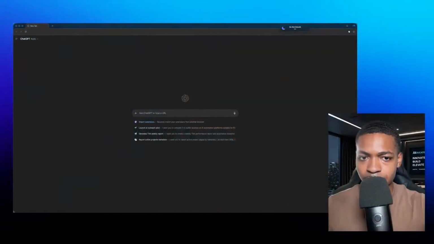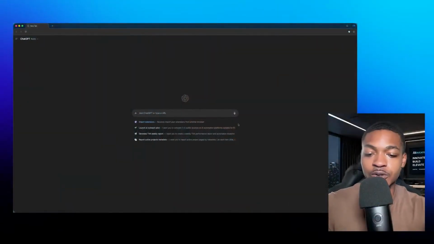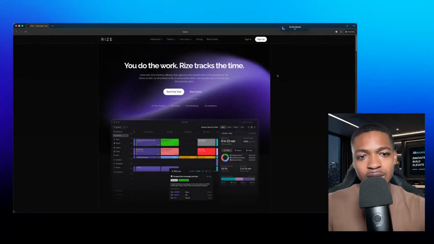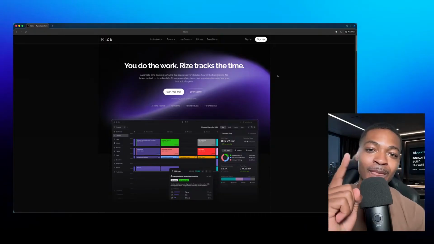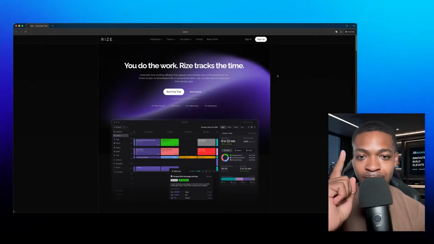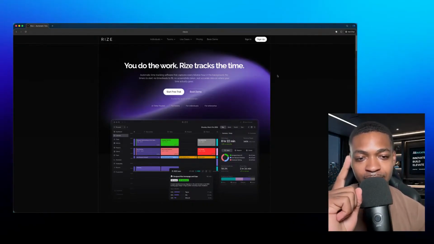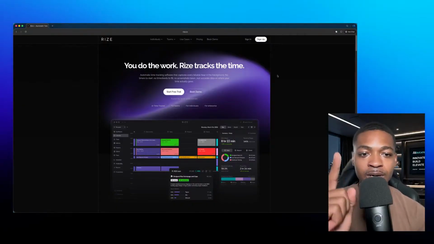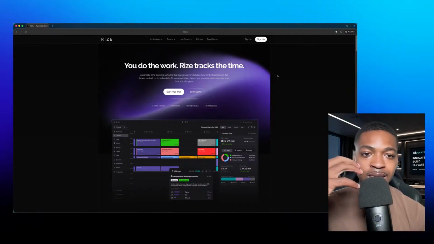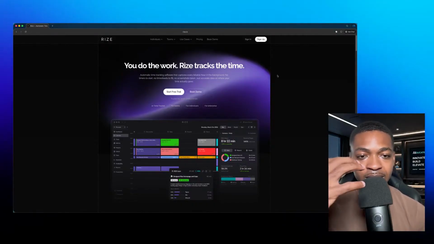I am going to go to rise.io, and we are going to clone this app. You want to know why we're cloning this app? We're cloning this app because I had it before and I had a free trial and I really liked it, but I didn't stick with the app because it was a little bit confusing, you know? And I liked it, but I want to make something that's just a little bit simpler. One thing that I can use internally for me and stuff like that.